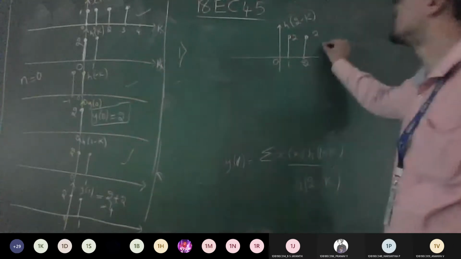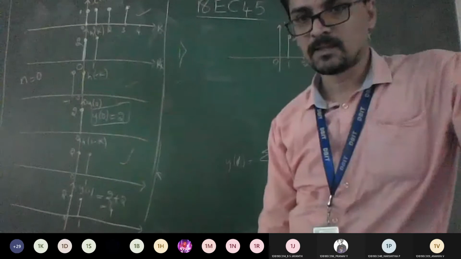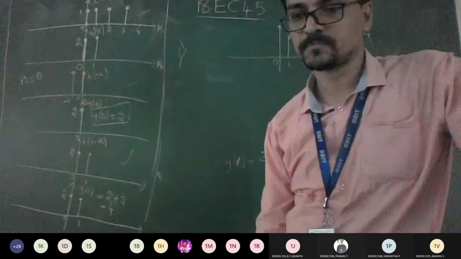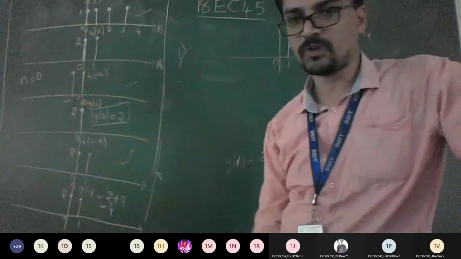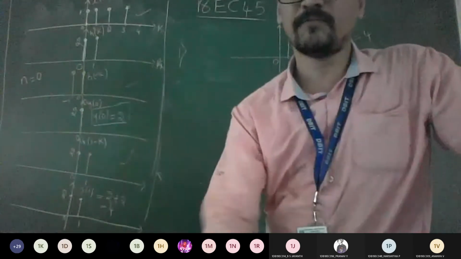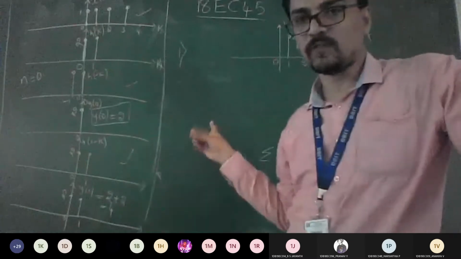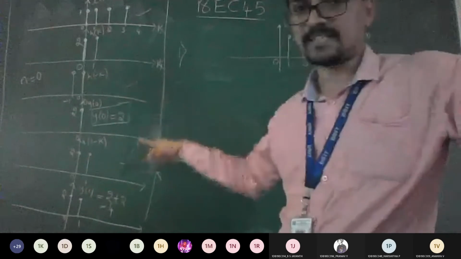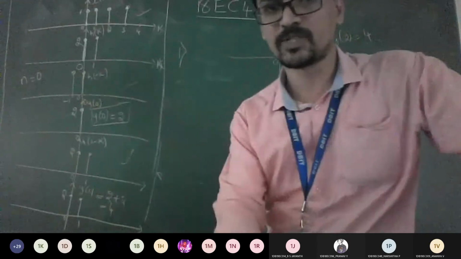Yes. So this is how you need to do the verification for the convolution sum using sketching, or the sketching representation. I hope the remaining part you can finish. Just check whether it is the same answer you got using the formula-based method. Along with the formula, you can show the sketching like this, what we did. So I covered one problem which covers both methods. The first one is a separate method, the second is a separate method. We are comparing both methods in one problem, so that whichever they ask you, you can stop.